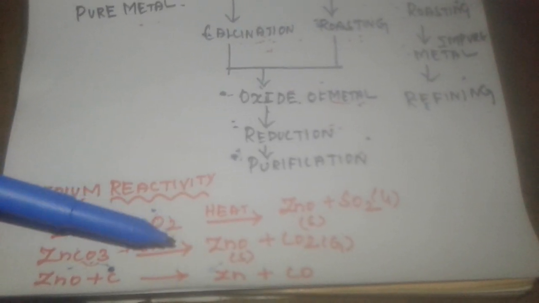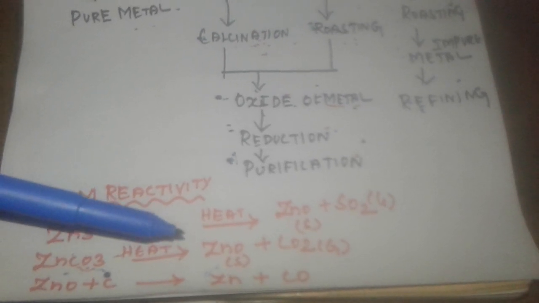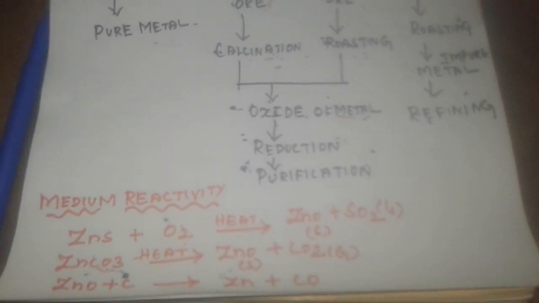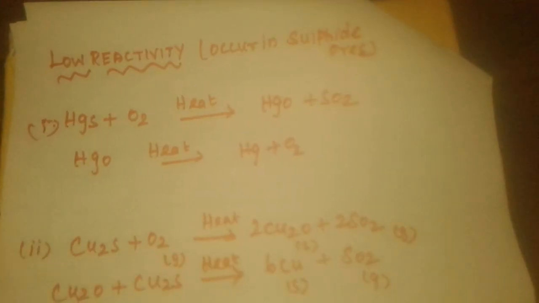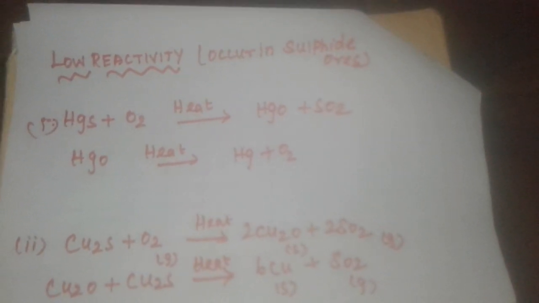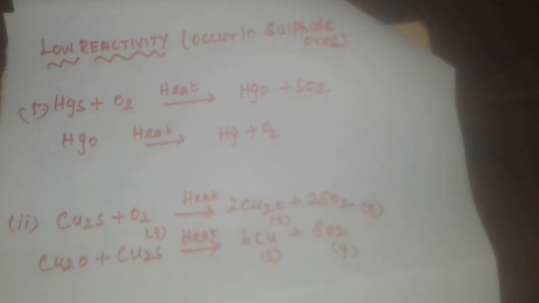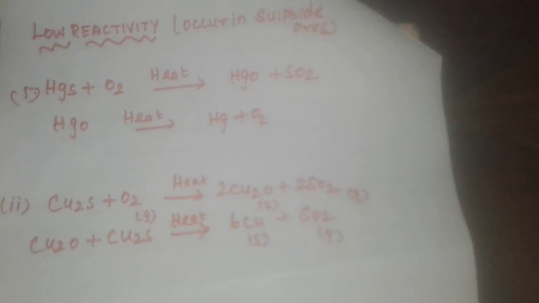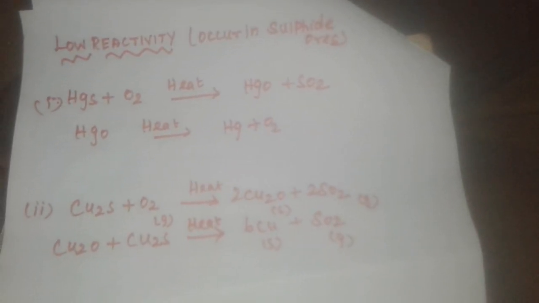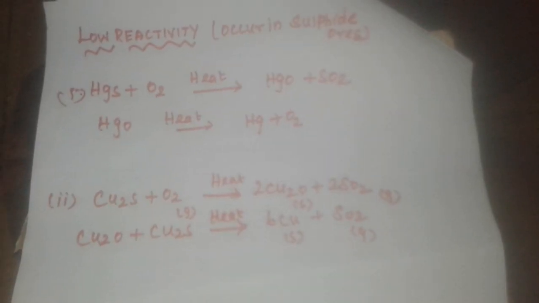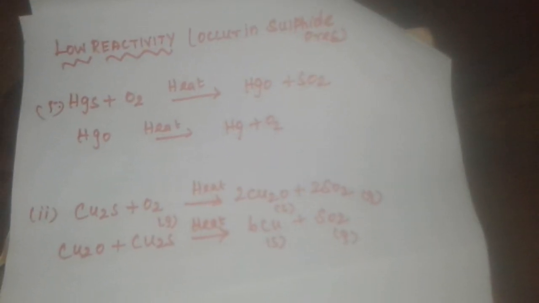Are you very clear, children? Do you have any doubt? Next we can go for low reactivity. Low reactivity ores occur in the form of sulfides. Our copper and our gold, Au, come under the low reactivity series. But low reactivity means it occurs in the form of sulfides.